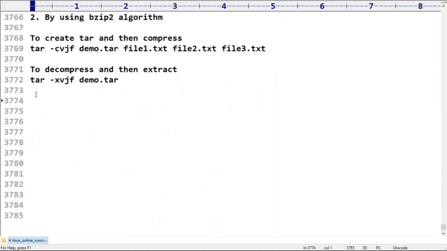Any doubt? Don't think these are the only algorithms available. There are multiple other algorithms also available, friends, like the normal bzip2 and gzip. I'm not sure about their full forms, so just go through Google if you want this algorithm information.